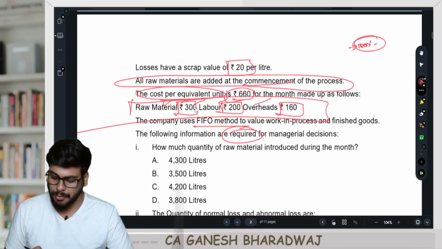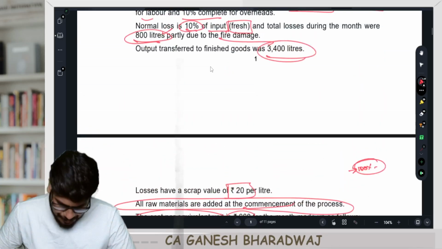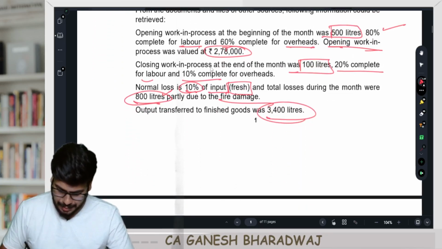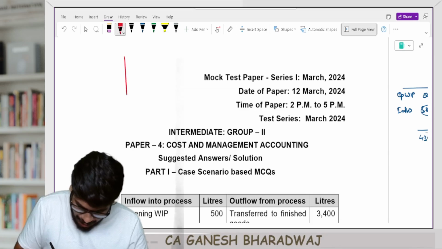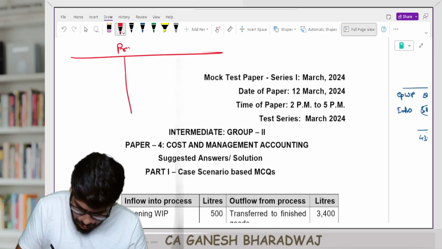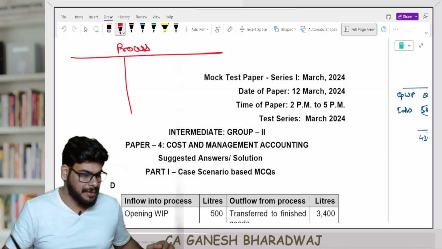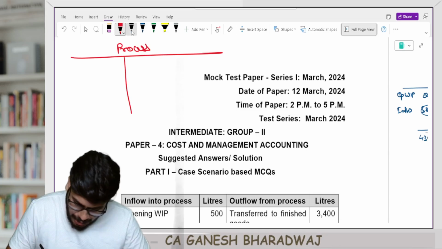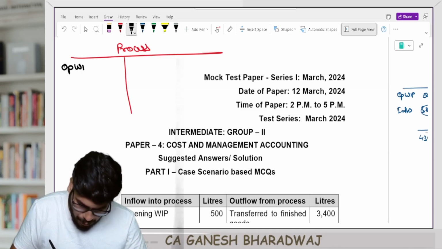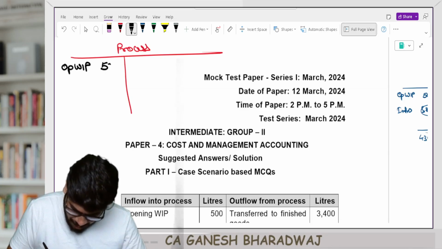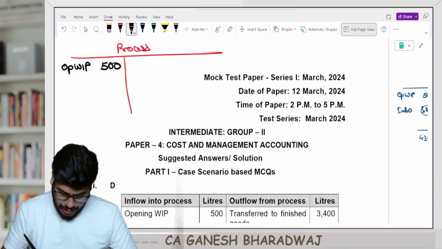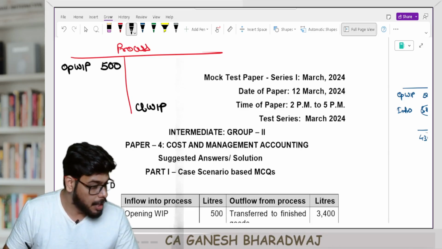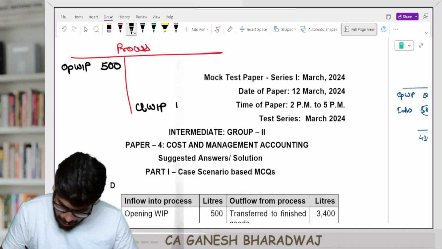How much quantity of raw materials got introduced during the month? Wait. Let us first have an idea as to how this process account is going to look like. Right now, what have they given in this question? The opening WIP was 500 liters. I'm just talking about the quantity, right? Then what have they given? The closing WIP was 100 liters. It's given here, 100 liters.